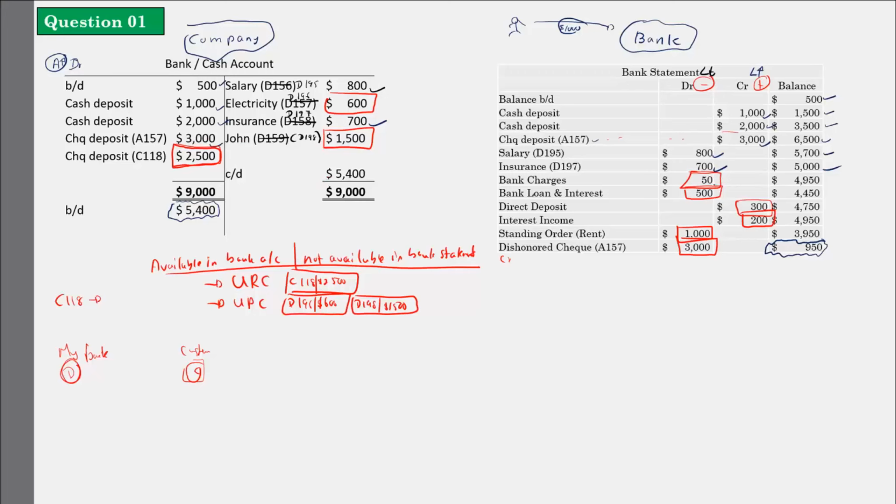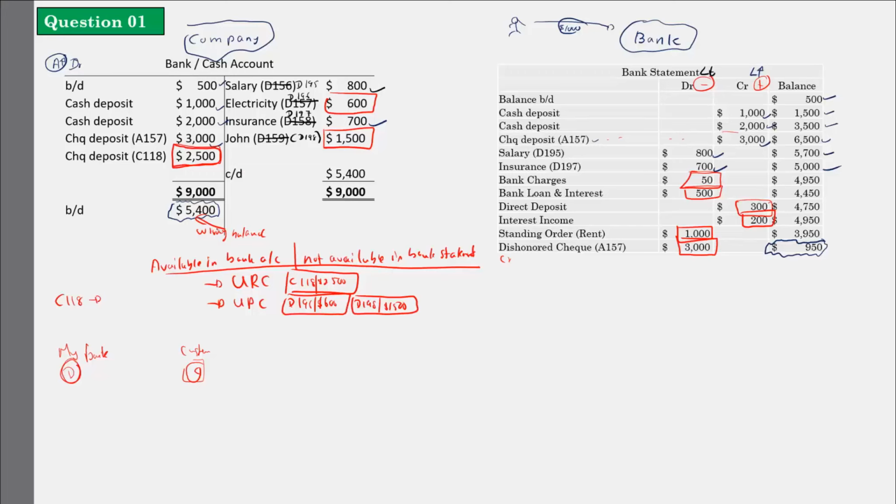So what you have to understand is that my bank account is wrong. This 5,400 balance is a wrong balance, because this 50 is not there, this 500 is not there, this 300 is not there, this 200 is not there, this 1,000 is not there, this 3,000 is not there. All these things are not in the bank account. That means how can I say this 5,400 is correct? It is a wrong one. Therefore, I have to correct my bank account.